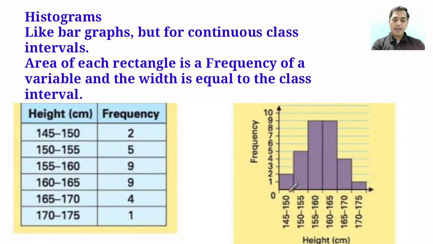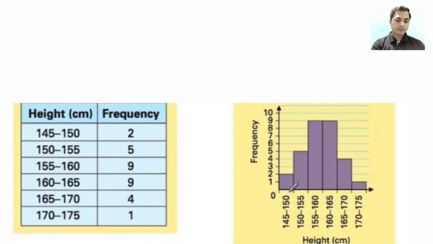So students, here the data is about the height of students and the number of students. 145 centimeter to 150, frequency is 2, 150 to 155 the frequency is 5, and 155 to 160 there are 9 students. So students, here all the bars are joined with each other, meaning there is no space.